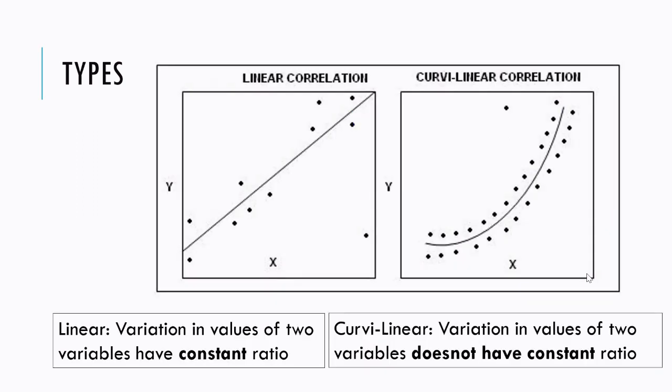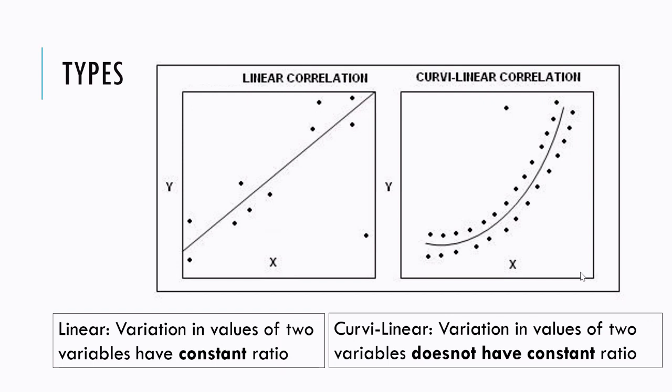Then third type of different type of correlation is linear and curvilinear correlation. In linear correlation, change in one variable led to change in another variable, and the ratio of change between the two variables is constant throughout the values. So such type of relationship is known as linear relationship.